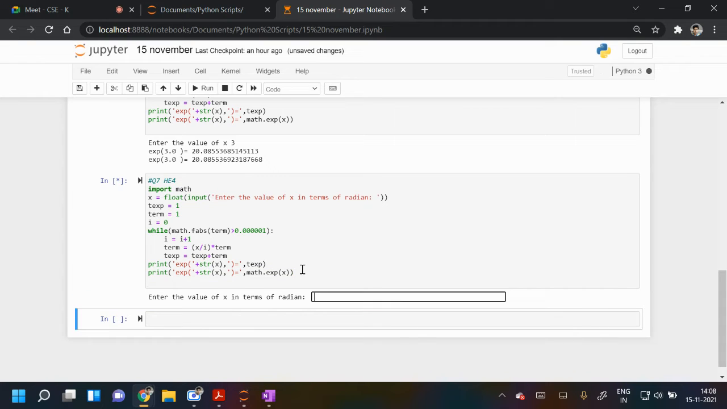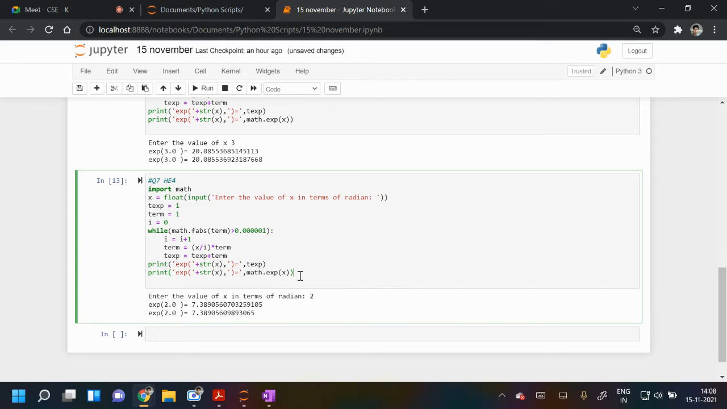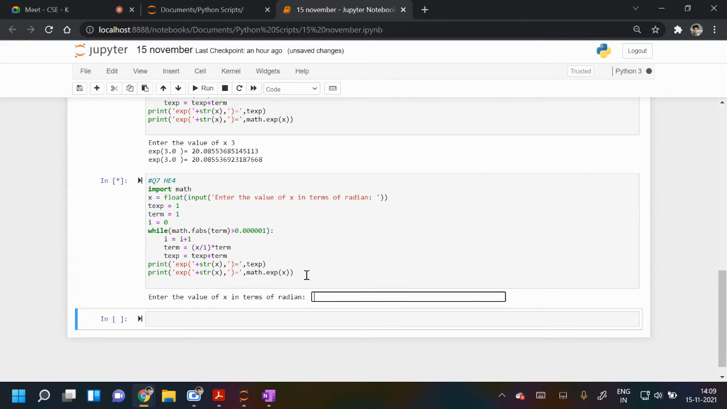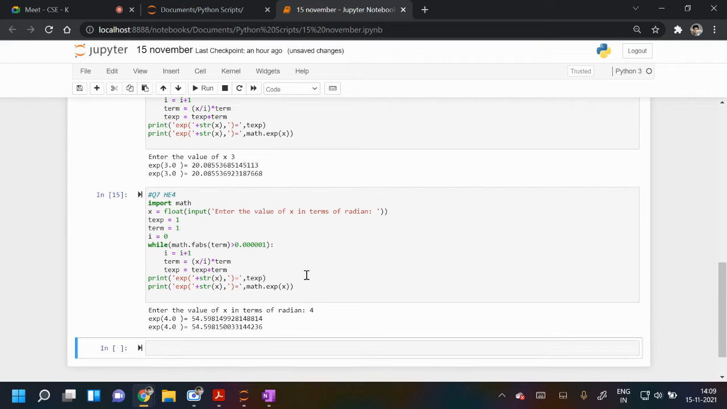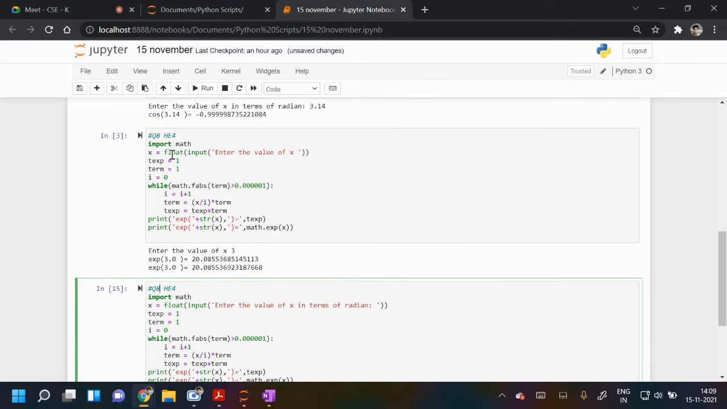Just run it. For 0, both are giving 1, means you are getting the correct answer. For 2, you are getting this. For 3, both are giving the correct answer. 4, yes. So this is the program for question 8, not 7, I have to write it 8. Okay, 8, yes.